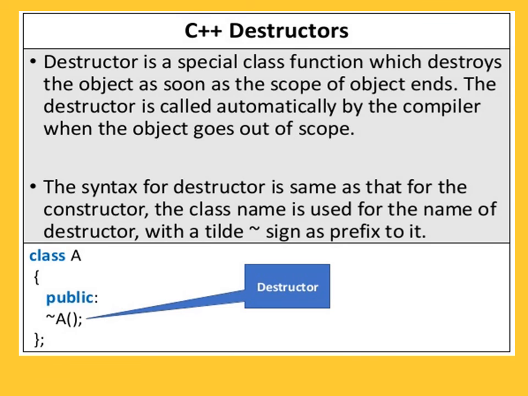The destructor is also a function, and its name should be the same as the name of the class. The syntax for the destructor is the same as that for the constructor. The class name is used for the name of the destructor with a tilde sign as a prefix. See in the syntax: class A, then under public, a tilde sign, the name of the destructor and the function brackets, semicolon, close the class and end. So here the class name is A and the destructor name is also A. So this is the introduction of the destructor.